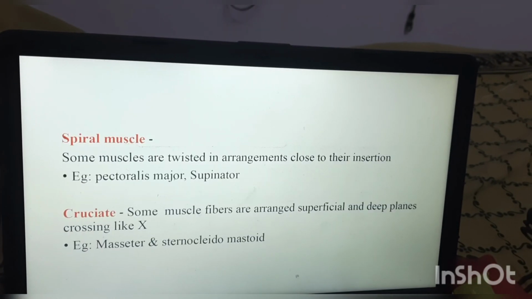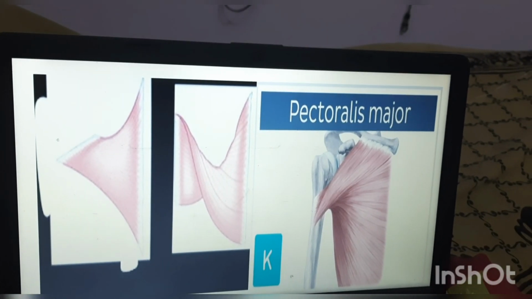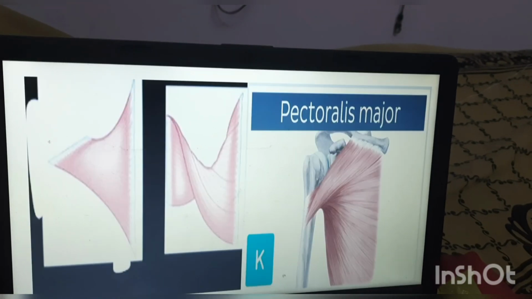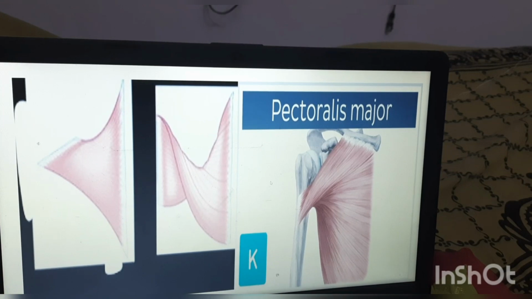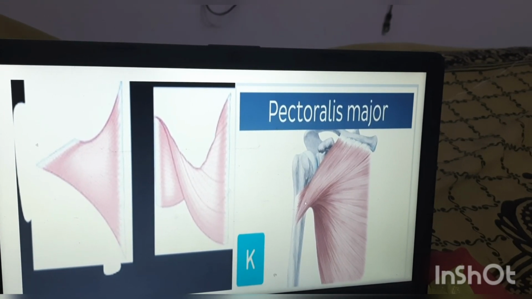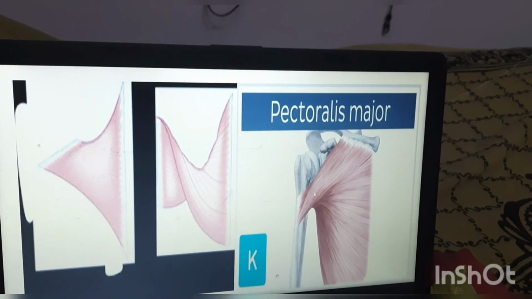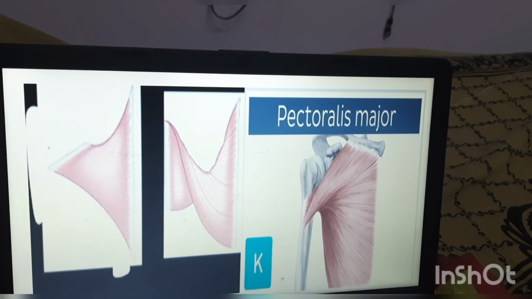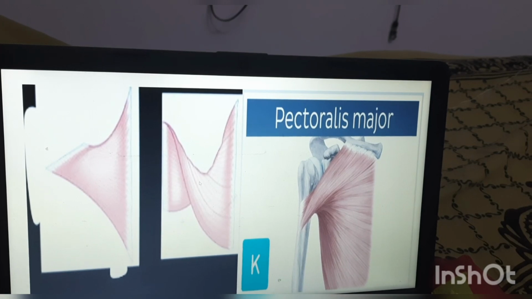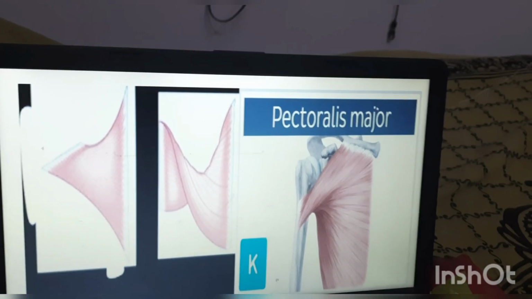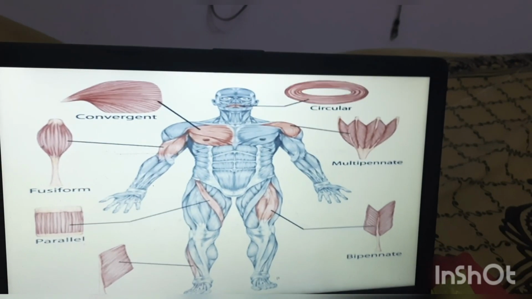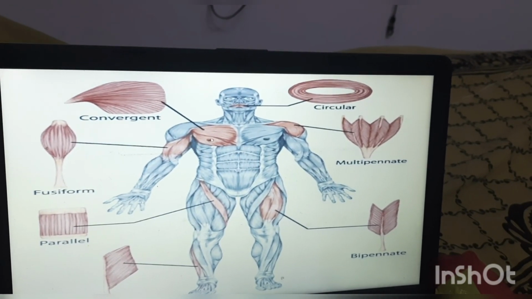Next one is a spiral muscle. See here, pectoralis major muscle. Spiral muscle means before they are going to insert, they twist. So this type of muscle is called spiral muscle. Example is the pectoralis major. See, this is a pectoralis major muscle.